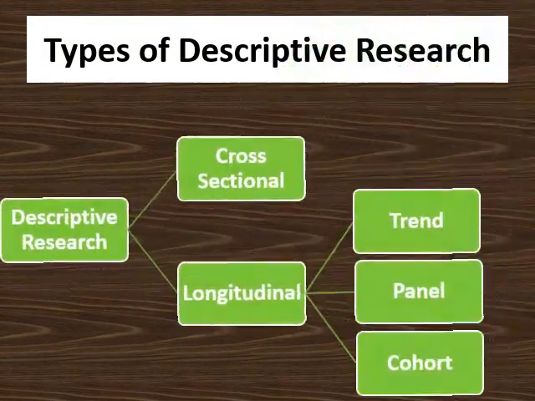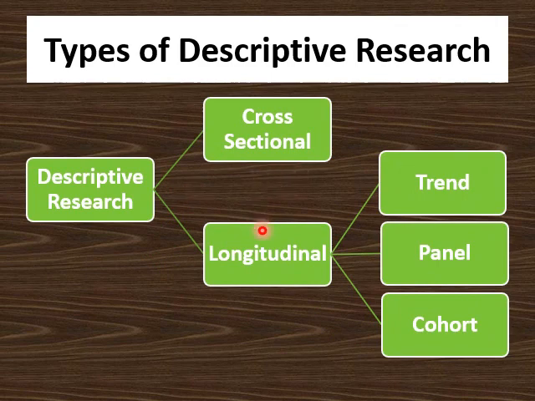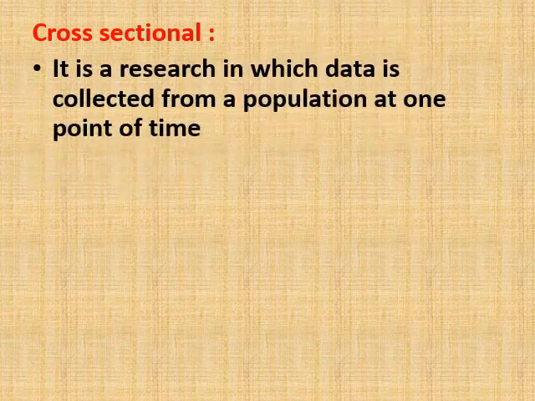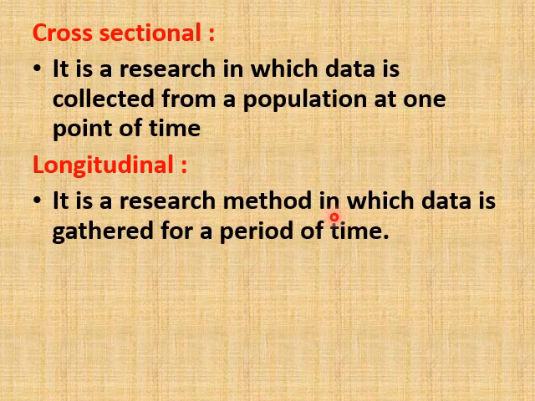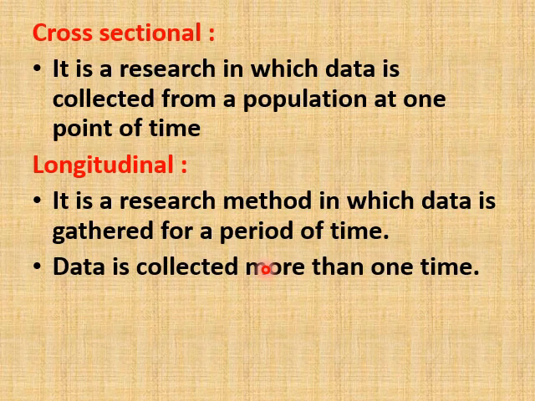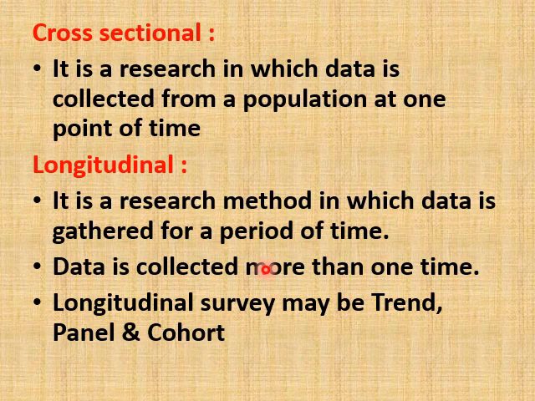Types of descriptive research. Descriptive research may be classified into cross-sectional and longitudinal. Longitudinal may be further classified into trend, panel, and cohort. Then cross-sectional. It is a research in which data is collected from a population at one point of time. Here the data is collected only once in the research process. Then longitudinal. It is a research method in which data is gathered for a period of time. That means the data is collected more than once. Longitudinal survey may be trend, panel, and cohort.